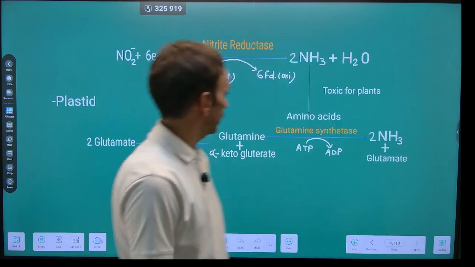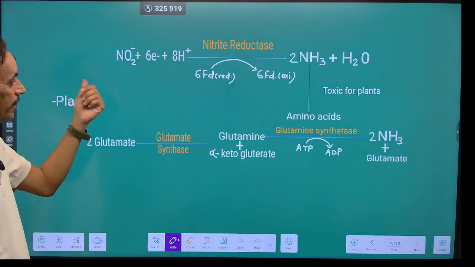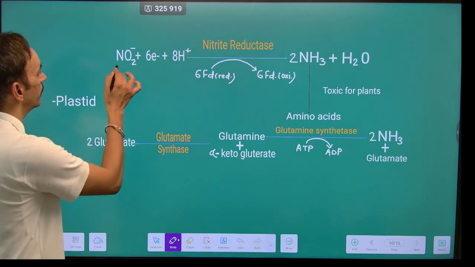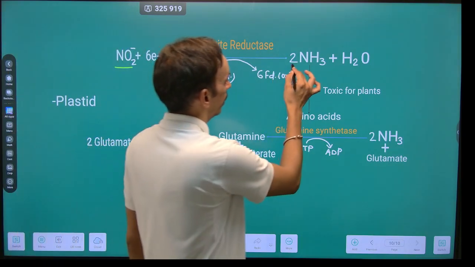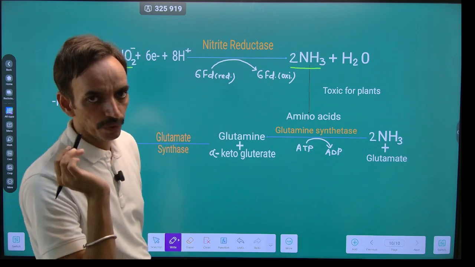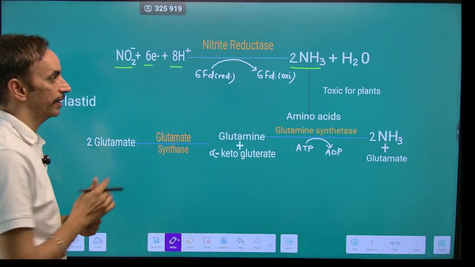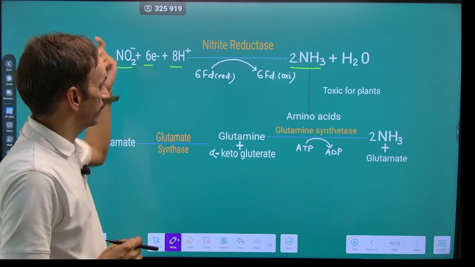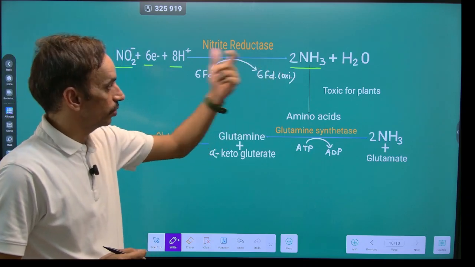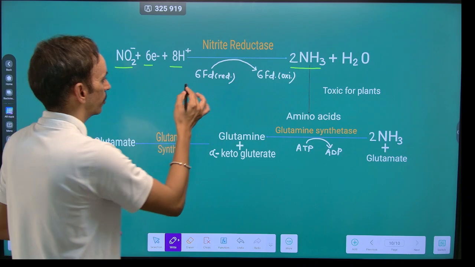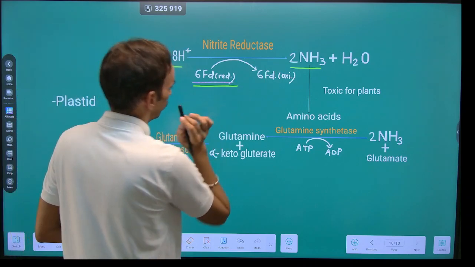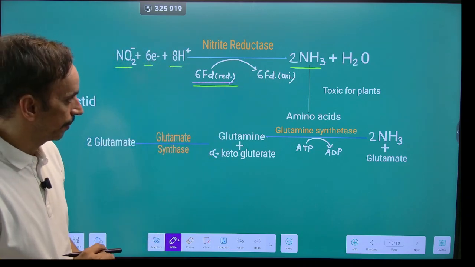Now next is the nitrite reductase. This nitrite reductase converts the nitrite into ammonia. The second step of ammonia assimilation requires 6 electrons and 8 H plus ions for the conversion of this nitrite into ammonia, and these 6 electrons come from 6 ferredoxin molecules.